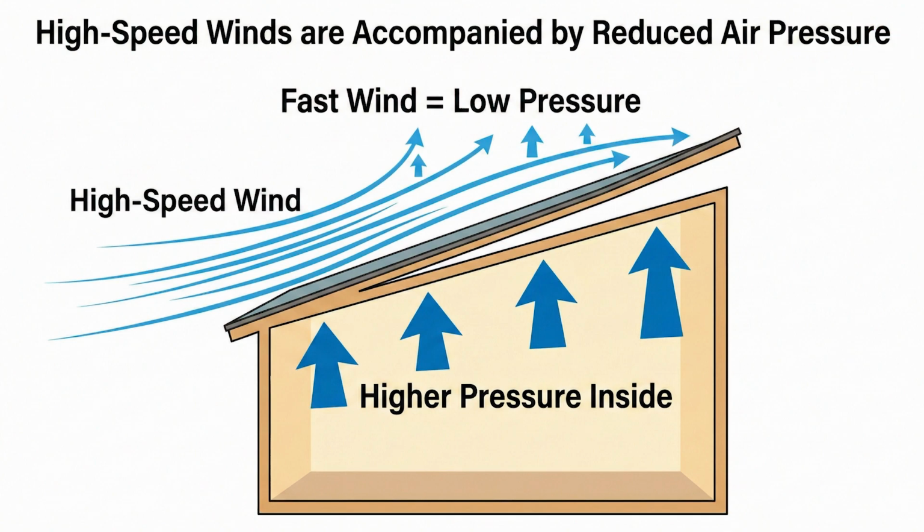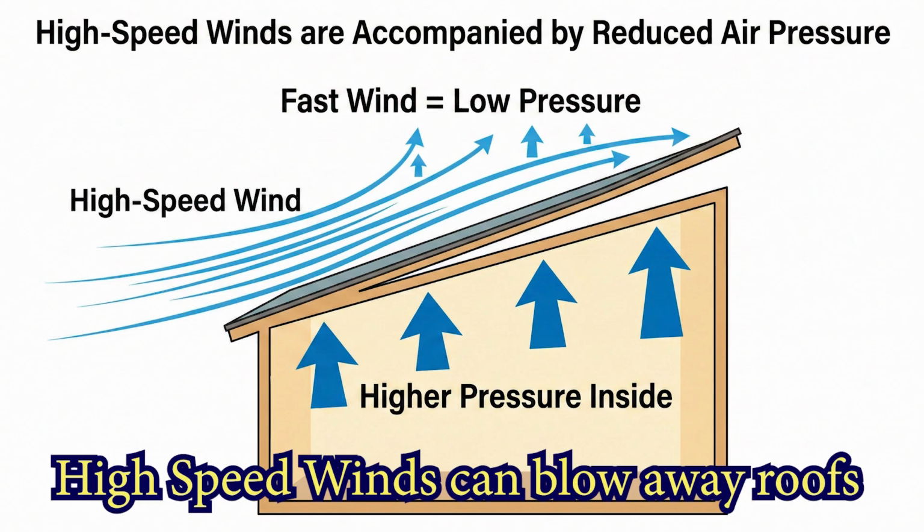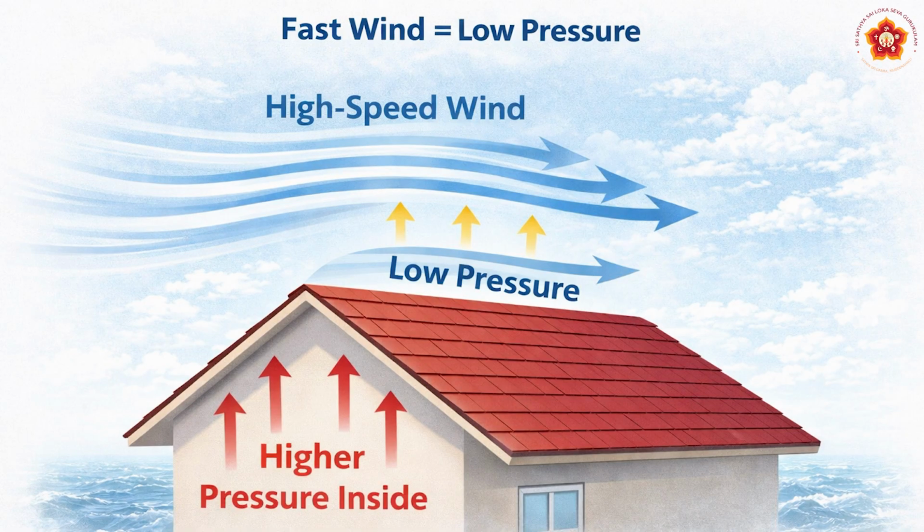Now coming to today's topics, high speed winds are accompanied by reduced air pressure. There is an activity for that. And lastly, high speed winds can blow away roofs, especially in the villages where we have a thatched roof or roof with shutters. They will be blown away due to the high speed winds. Okay, let us see one by one.